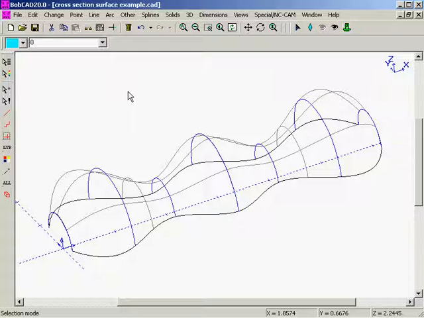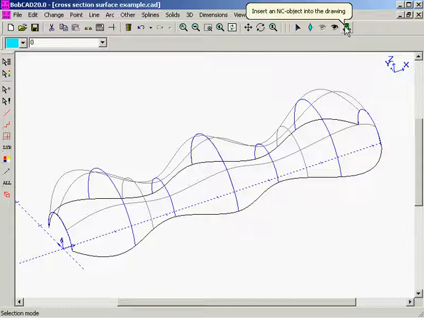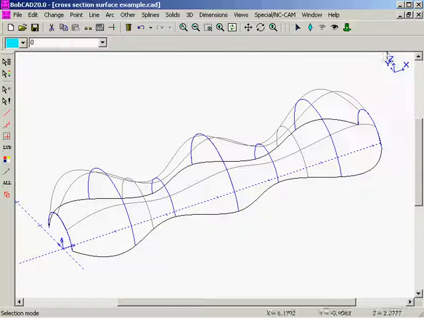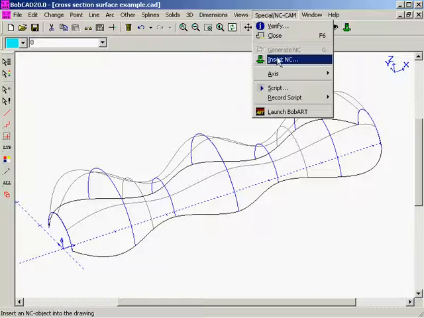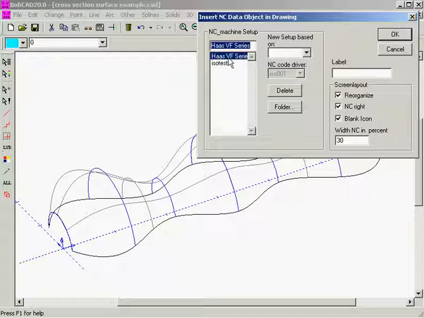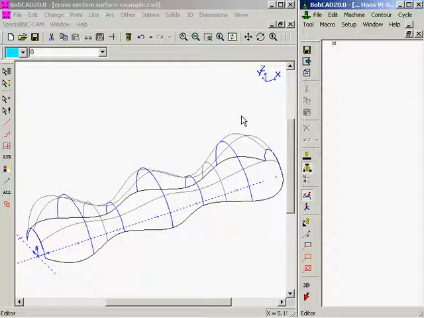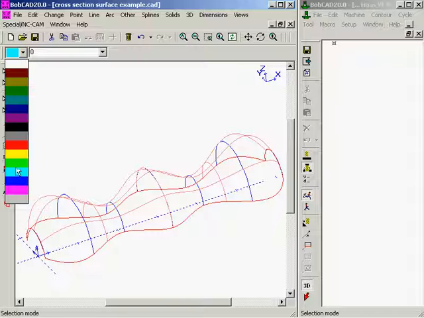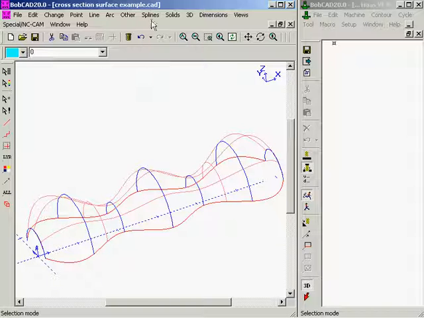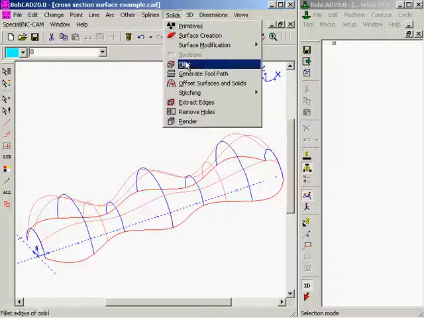Now let's go ahead and open up the cam. By selecting our cam icon, once again that's the green icon, as you can see right there. Or you can go to the Special NC Cam menu and choose Insert NC. Here we have our Haas VF Series post. By clicking OK, that automatically opens the cam. We'll turn our 3D button on. And now let's go ahead and select it. We have a different color selected, light blue. We'll go to the Solids menu and choose Generate Toolpath.